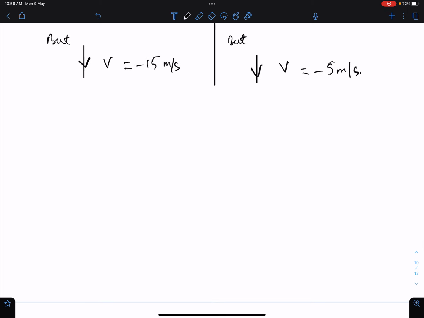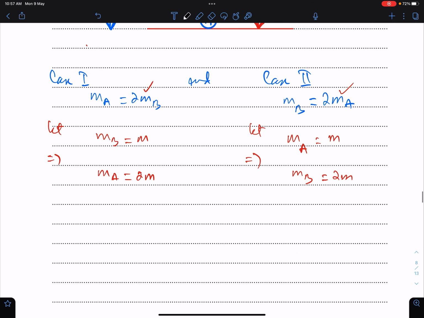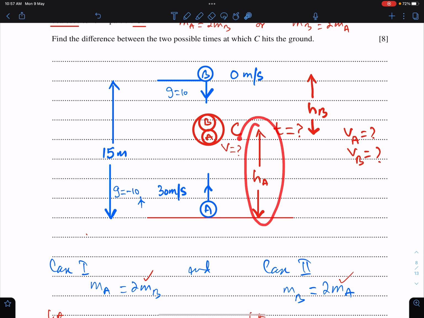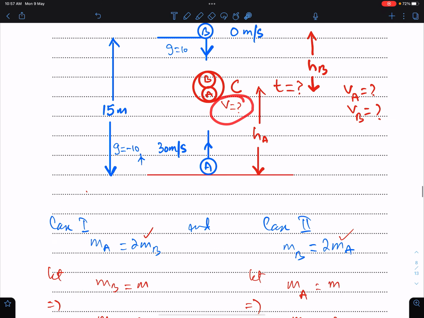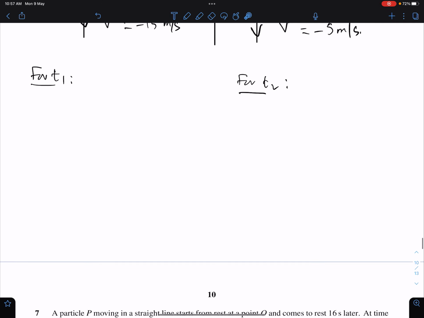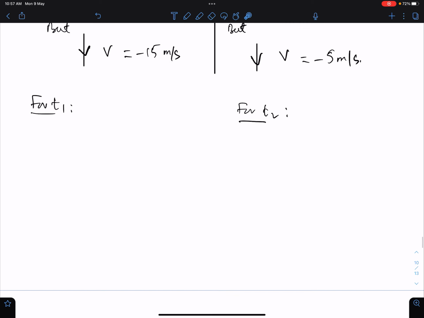Now we will use these two values of velocities of particle C to find two different values of T, for T1 and for T2. This is the height of C from the ground, HA. We have two different values of V, so we will find two different values of T. So for T1, I'm basically using this formula.